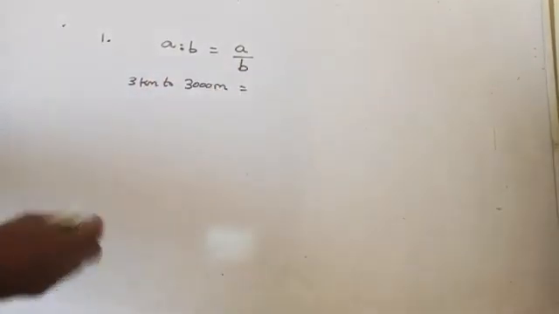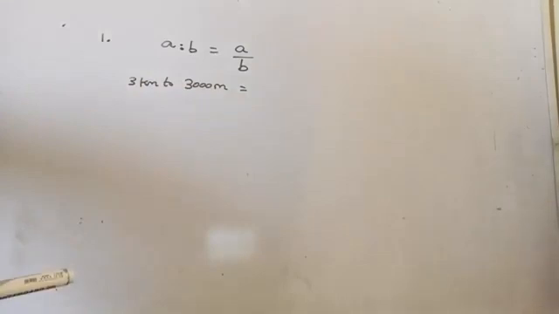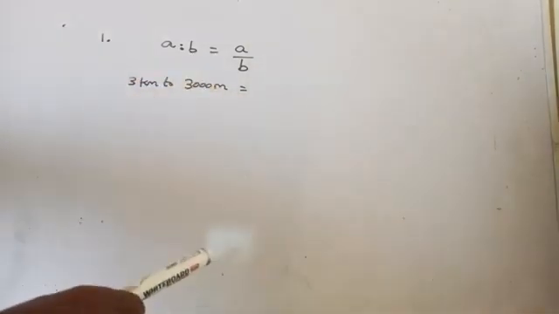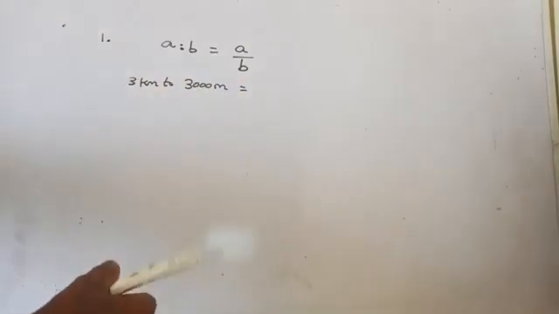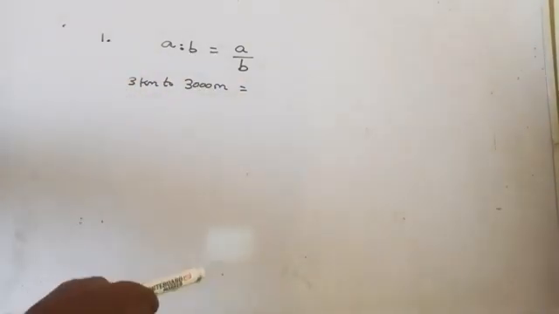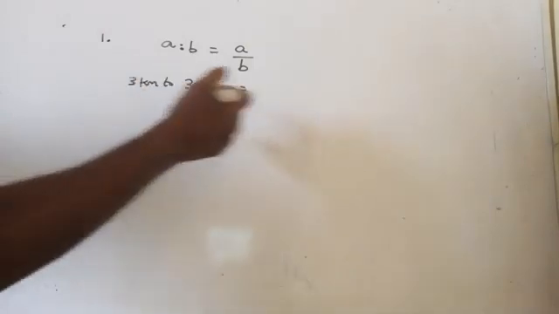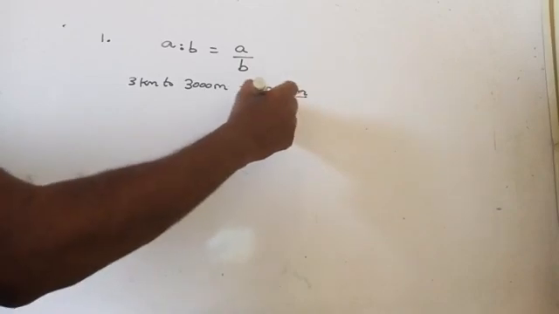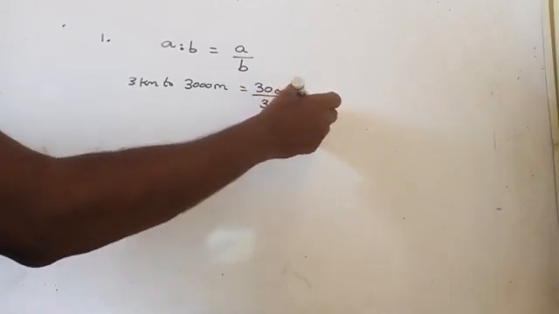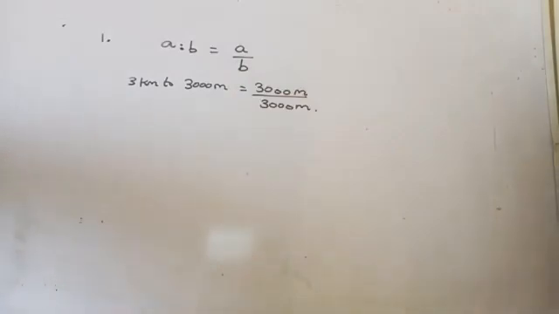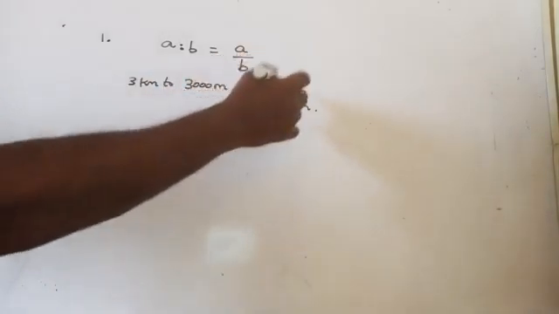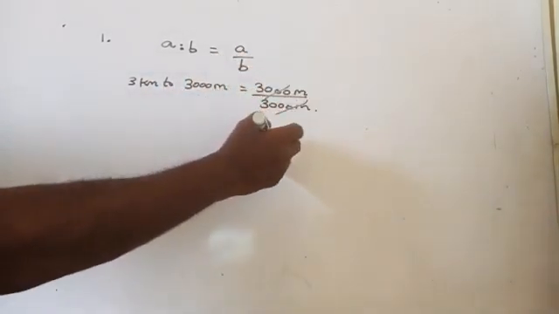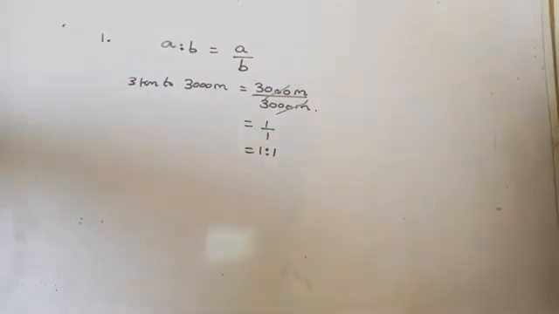Tell me now, here it is kilometer, here it is meter. Do you think both quantities are in the same units? No. Here it is in kilometer, there it is in meter. So you have to convert both quantities into the same unit. So 3 km can be written as 3000 meter by 3000 meter. Am I right here? 1 kilometer equals how much? 1000 meter. So 3 kilometer equals 3000 meter. So you can cancel, then you will get 1:1. Both are the same only. Are you getting it? Yes.